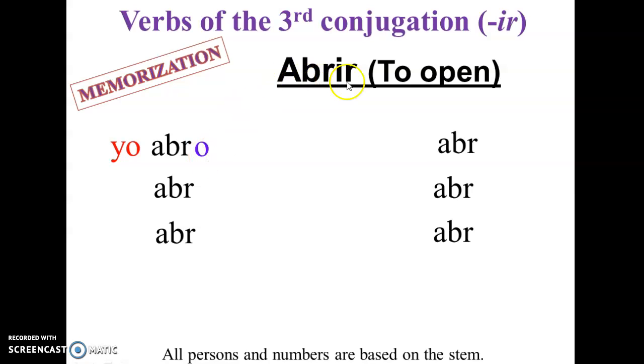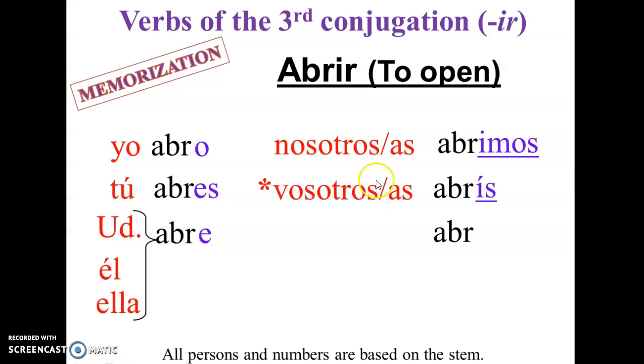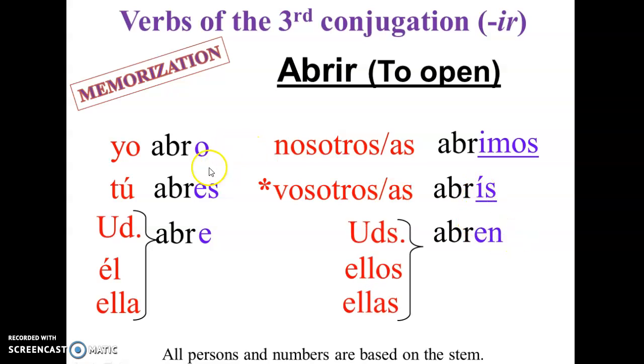So abro, abrir is to open. So I open. Tú abres, él, ella, usted abre, and then abrimos. This is an ir verb, so we continue with the same vowel, imos, and it happens again with the vosotros. It's an ir verb, so abrís, and then abren. So the exception is only in the nosotros and vosotros.